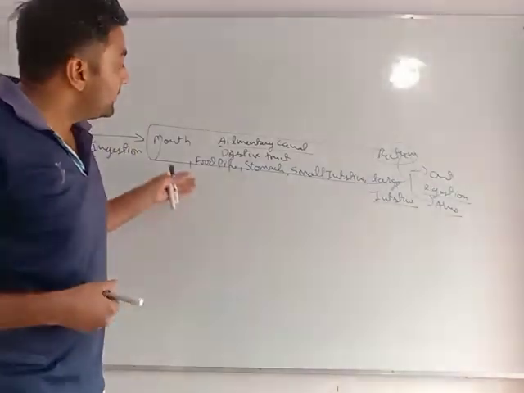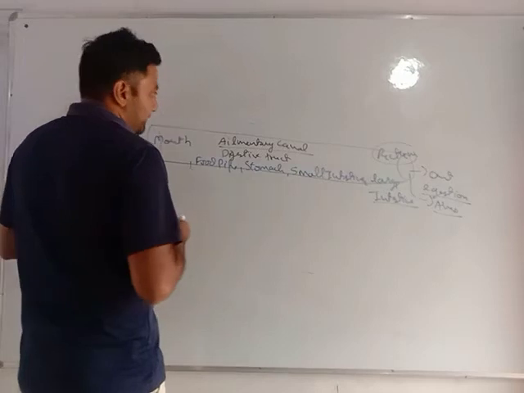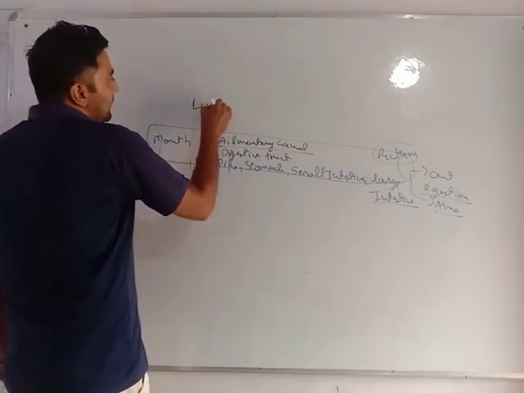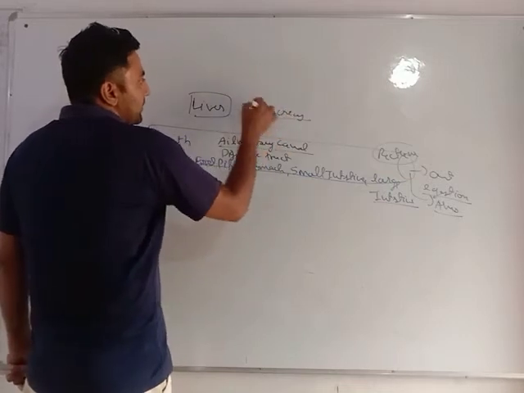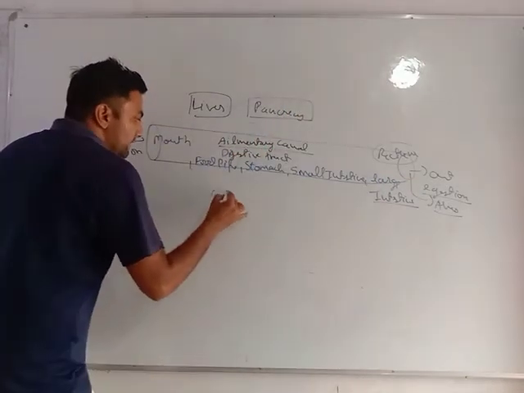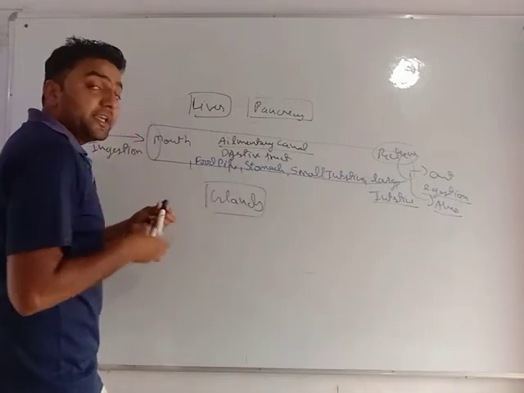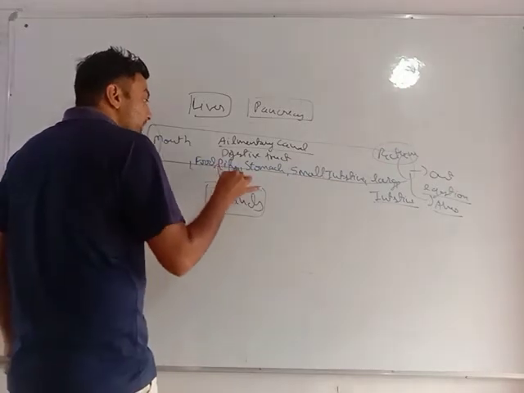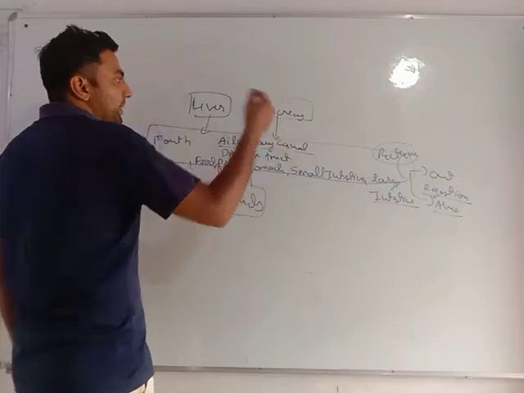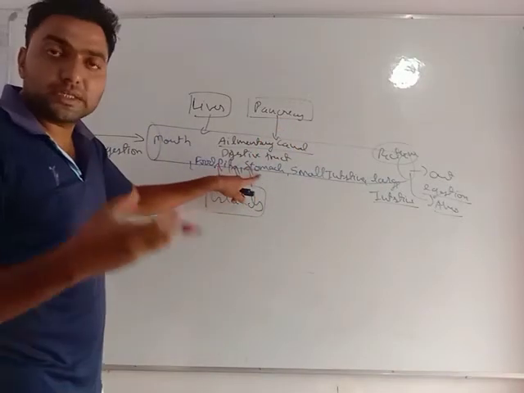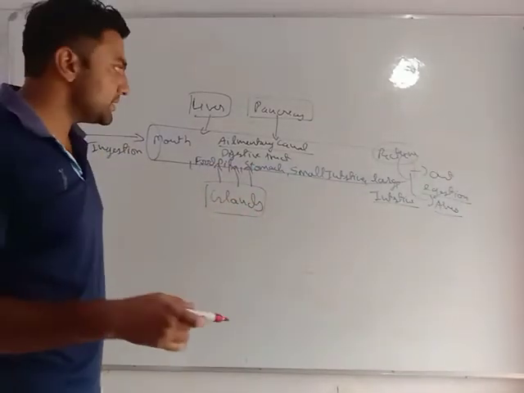Now, very important. These organs cannot alone do the digestion. This alimentary canal is not enough. It requires liver. It requires pancreas. It requires glands, which means it requires special digestive juices. That is salivary juice. By liver it is bile juice. By pancreas it is pancreatic juice. In stomach it is mucus, HCl, digestive juices, small intestinal juices.